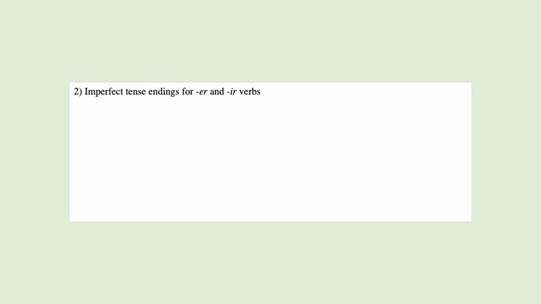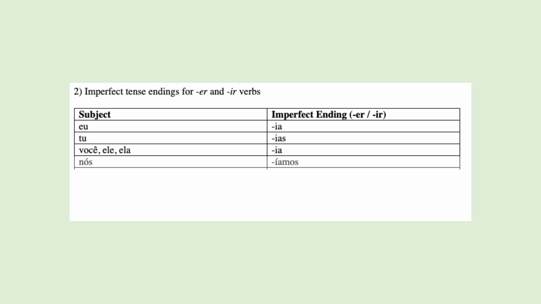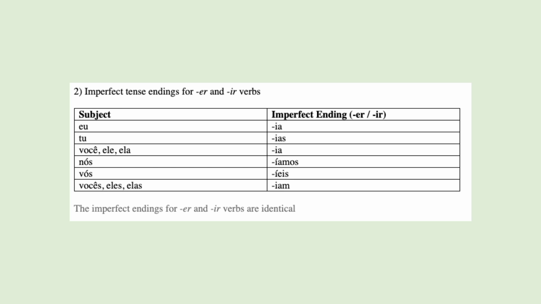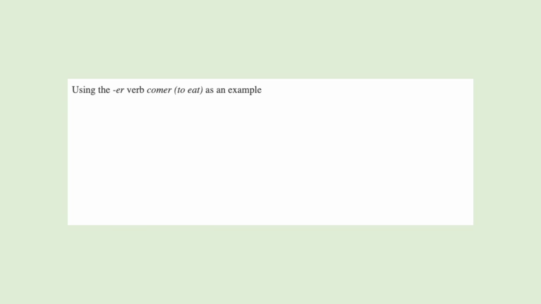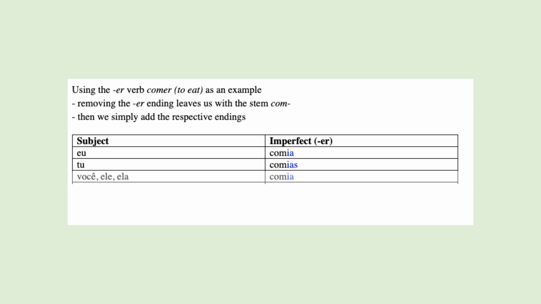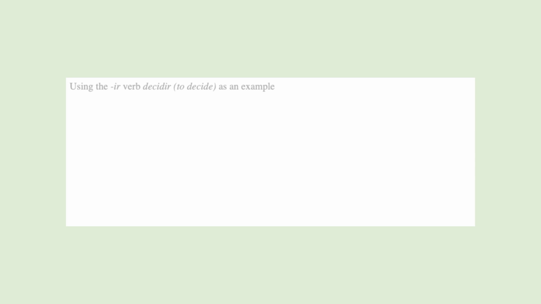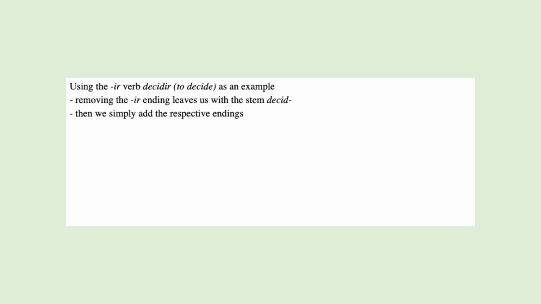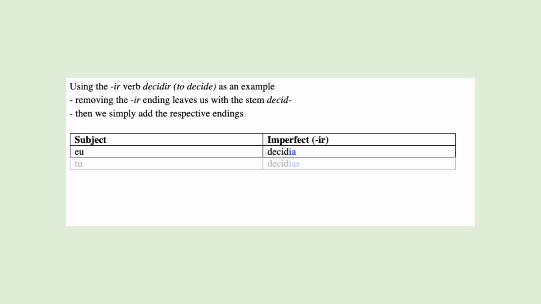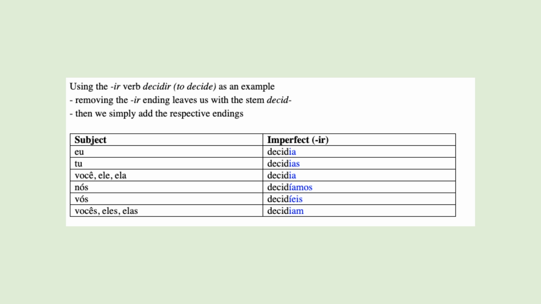ER and IR verbs share one common set of imperfect endings: ia, ias, ia, iamos, ieis, iam. For the verb comer, we remove the ER ending, giving us a stem com, and to this we add the respective imperfect endings: comia, comias, comia, comiamos, comieis, comiam. For the verb decidir, we remove the IR ending, giving us a stem decid, and to this we add the respective imperfect endings: decidia, decidias, decidia, decidiamos, decidieis, decidiam.